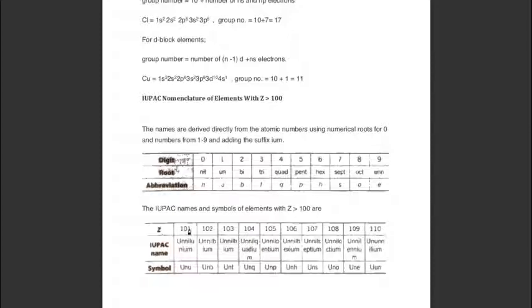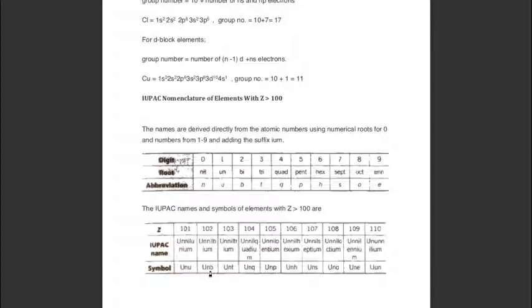For 1, un, and suffixed by ium. So the name is unnilunium. The last word should be suffixed by ium, and its symbol is Unu, the first letter of each abbreviation. 102: un-nil-bi-um, and the representation is Unb.